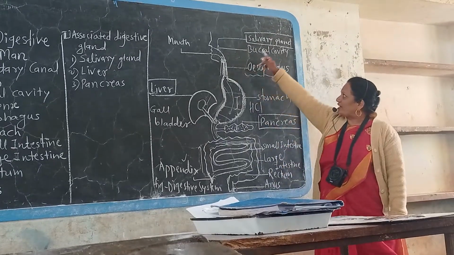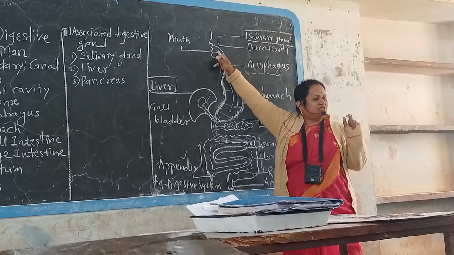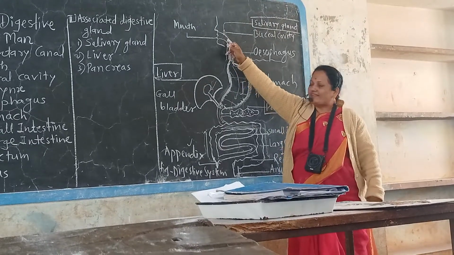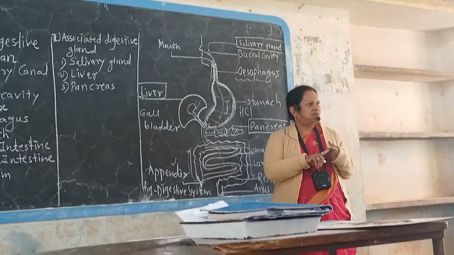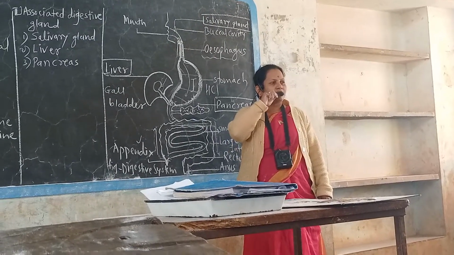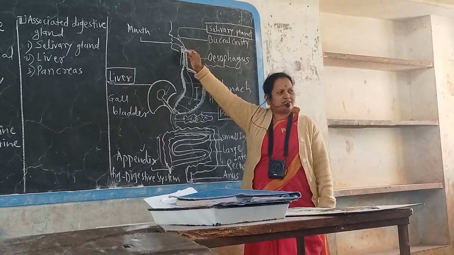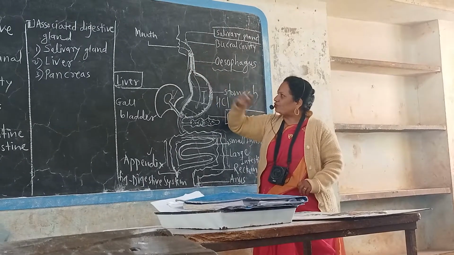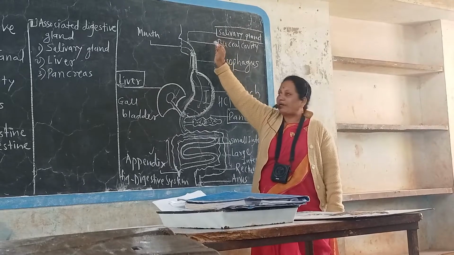Then associated digestive glands. First, salivary glands: 3 pairs of glands present above the tongue and below the tongue as well as on the maxilla and mandible, the jaws. That salivary gland secretes saliva which consists of antiseptic properties, digestive enzymes and some chemicals which are useful for the mixing of food. It also keeps the buccal cavity moist, which helps in the swallowing and formation of bolus and entry of food into the pharynx and esophagus. Most important, 3 pairs of salivary glands: lingual, maxillary, mandibular.